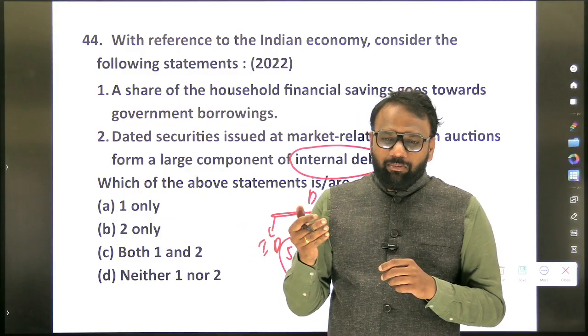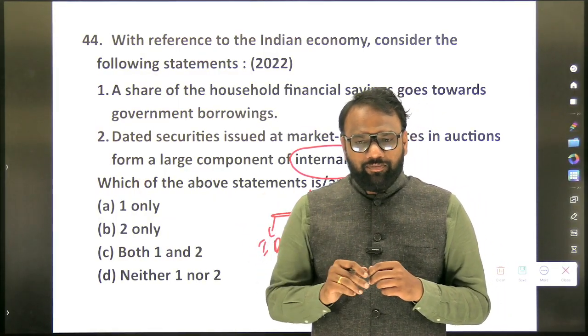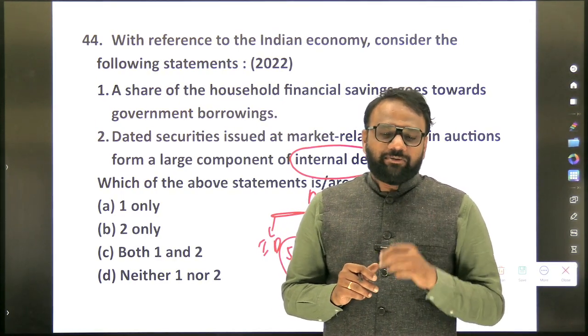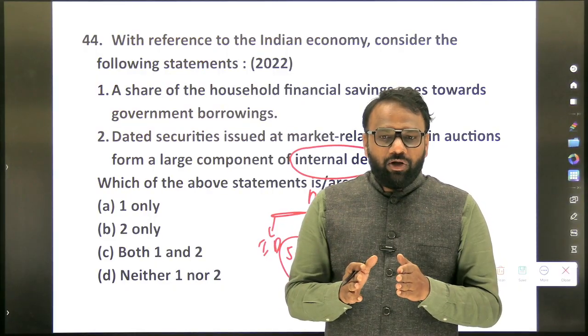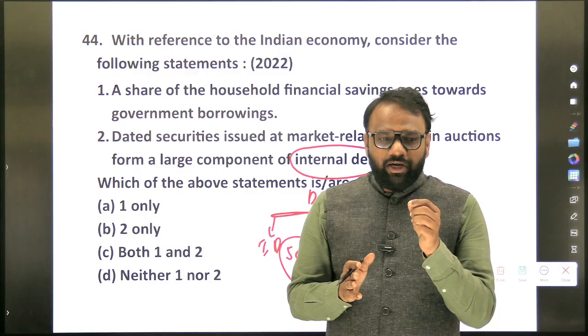Now within marketable securities, there are multiple entities. Which one has the largest share? Dated securities. As a percentage of GDP, the share is 36%. From this you will conclude that among all the components of internal debt, the one which has the highest share is dated securities.